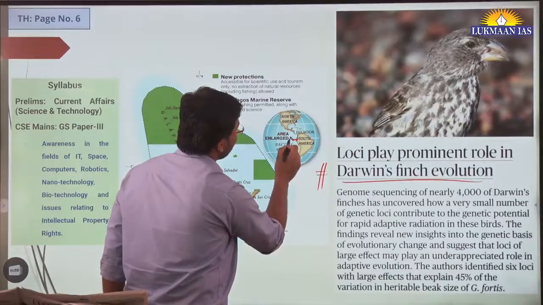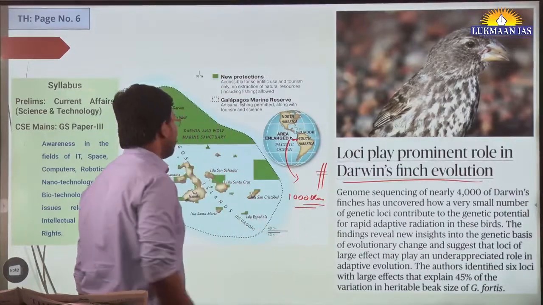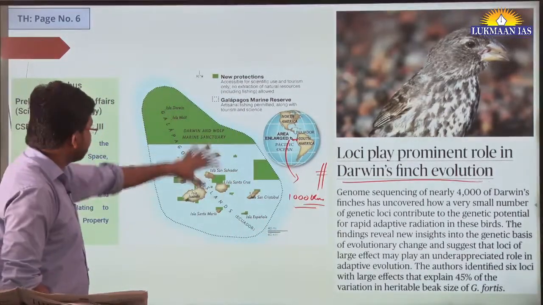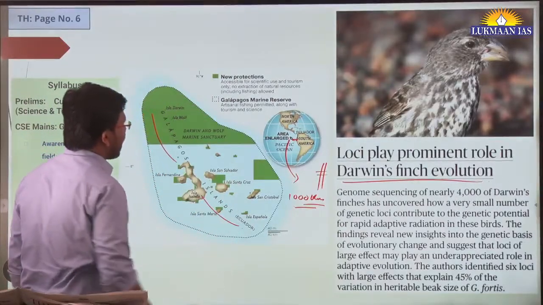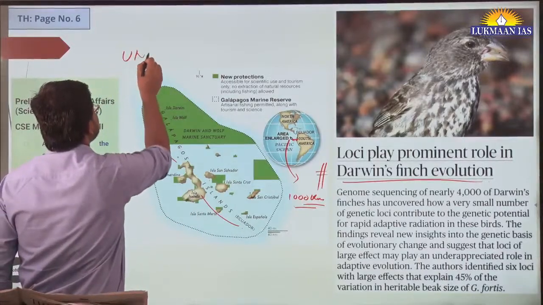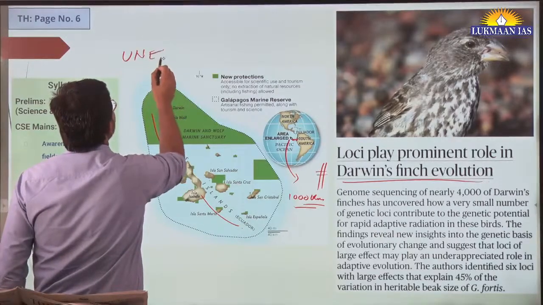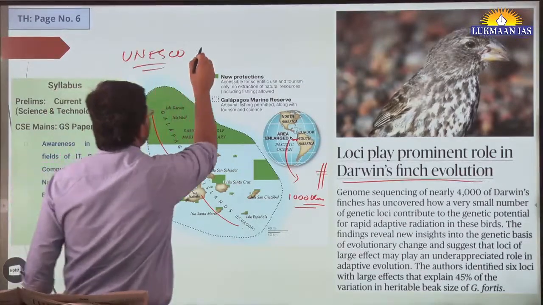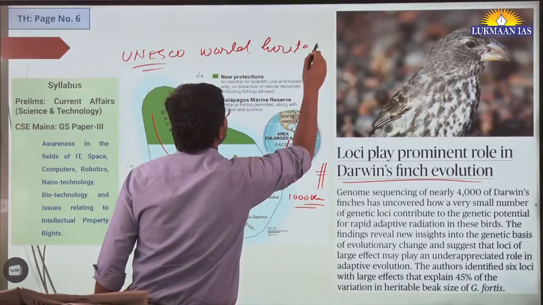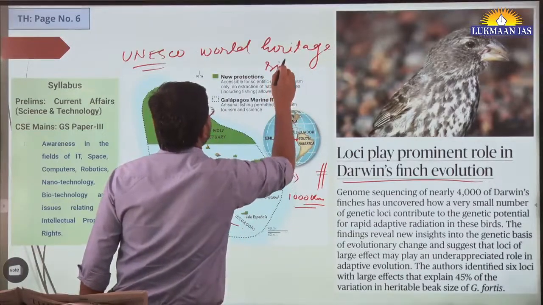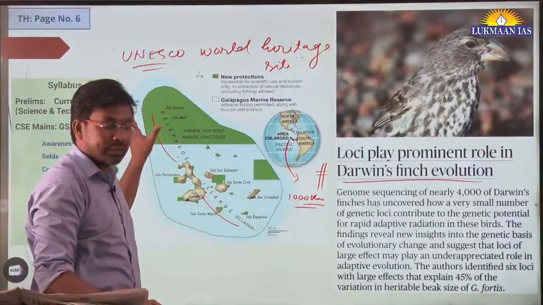To the west of Ecuador, let's say around 1000 kilometers west, there is an island which is known as Galapagos Island. So this is the image of Galapagos Island, and this Galapagos Island is a UNESCO World Heritage Site. It has been given a UNESCO World Heritage tag, right? Why? So that further protection can happen on this island.